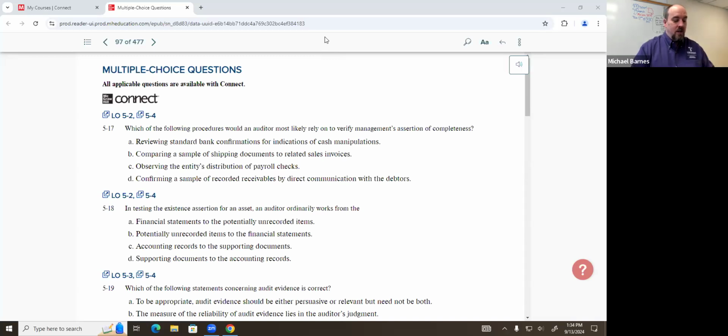With that, let's go ahead and talk about some homework stuff, shall we? Let's work through what we got here and see that everybody has their knowledge on for chapter 5, which, like I said, is an important chapter to understand for this particular course. All right, question 517 says, which of the following procedures would an auditor most likely rely on to verify management's assertion of completeness? Now, let's talk a little bit about completeness because we need to make sure we understand the nature of it.